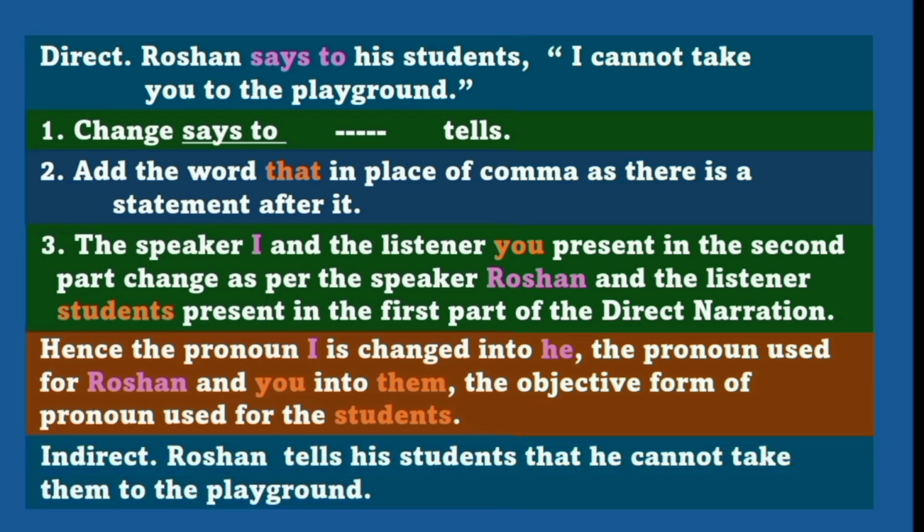Hence, the indirect narration of this is Roshan tells his students that he cannot take them to the playground.